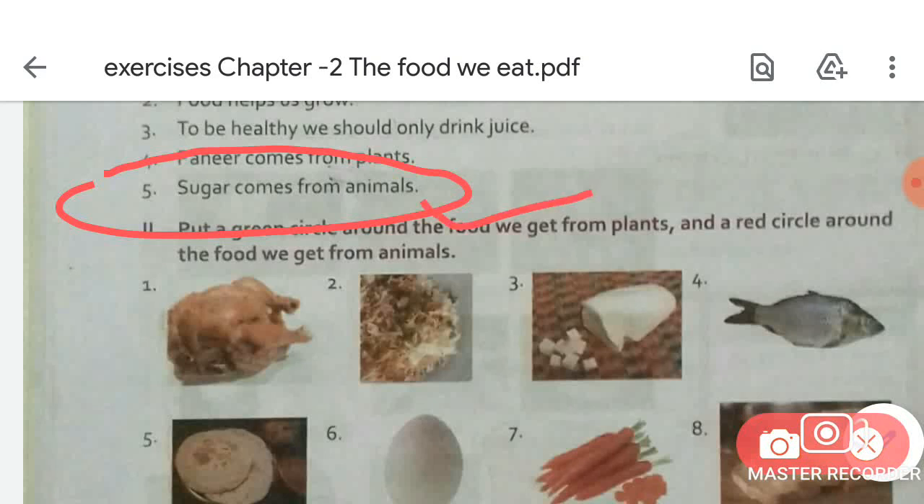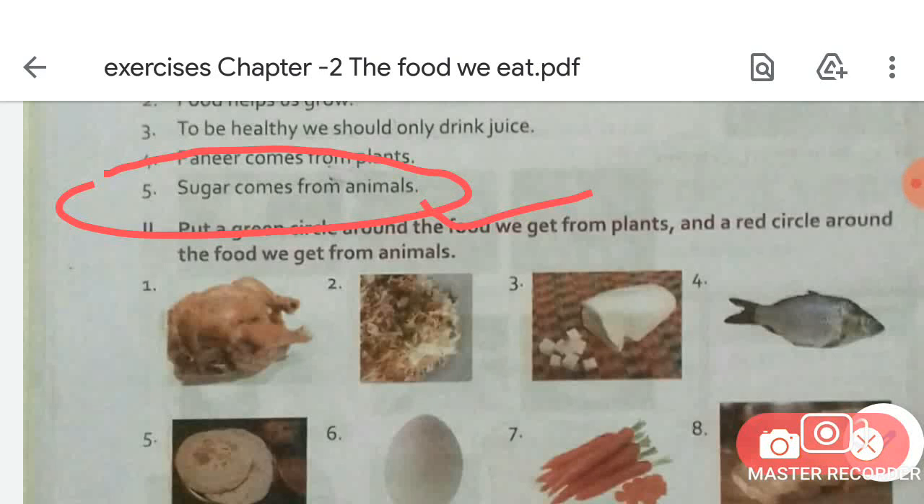Have you ever seen any animal giving sugar? No, animals give us milk, wool, etc., but animals don't give us sugar, okay? So we get sugar from the sugar cane, okay? Where do we get sugar from? We get sugar from the sugar cane, and sugar cane is a plant, okay?